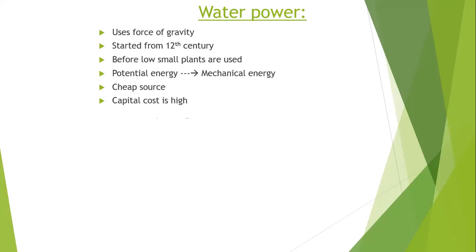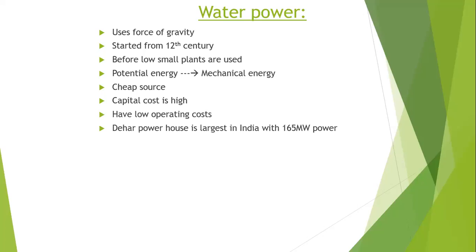In our country, we have the Bhaira powerhouse. This powerhouse of the Beas Sutlej link, located on the right bank of the Sutlej river, is one of the largest power plants in our country.